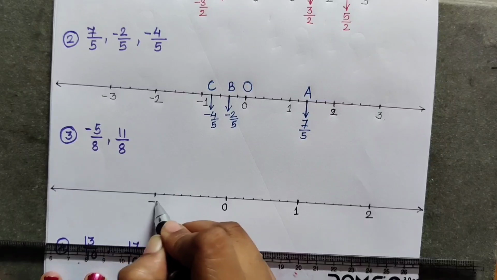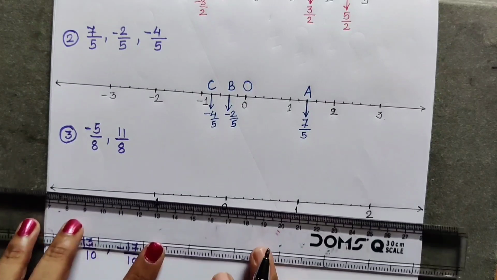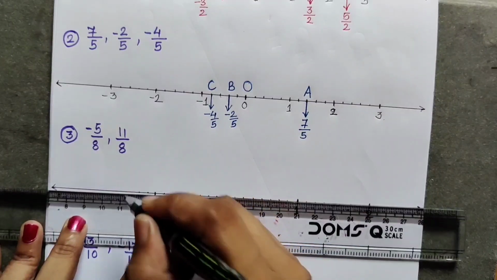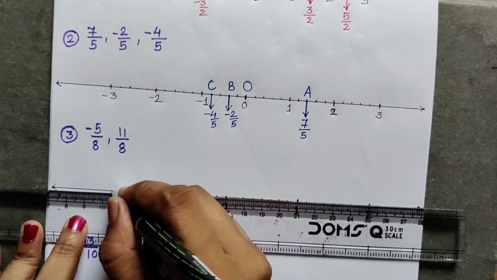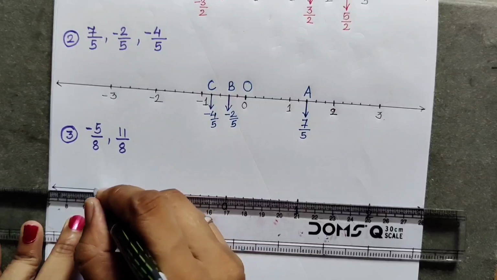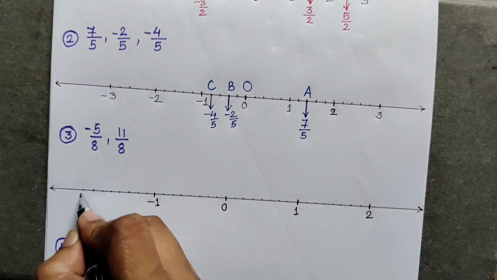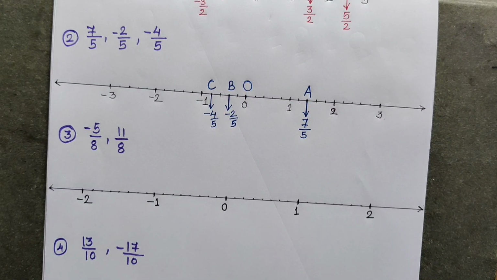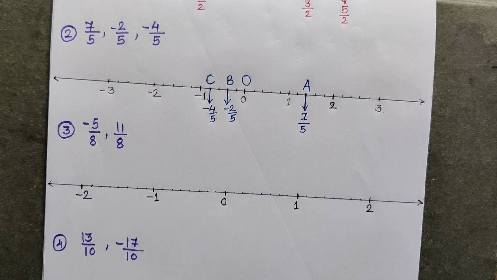The 8th point is minus 1. Again the same thing we have to do. 1, 2, 3, 4, 5, 6, 7, 8. The 8th point is minus 2. So in this way we have plotted plus 1, plus 2, minus 1, minus 2.